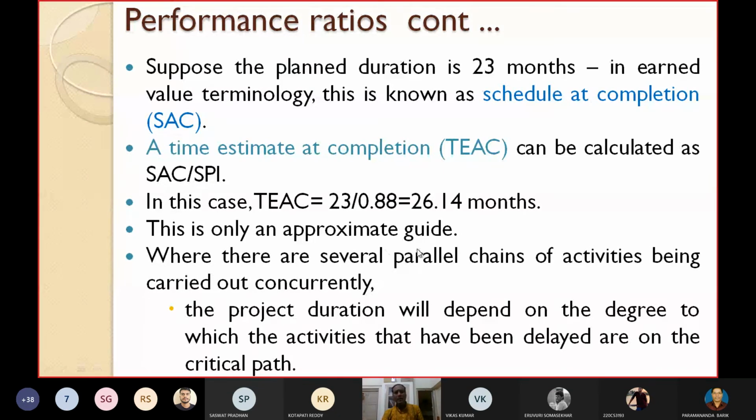This is only an approximate guide where there are several parallel chains of activities being carried out concurrently. Then the project duration will depend on the degree to which the activities that have been delayed are on the critical path or not. It will depend on that.